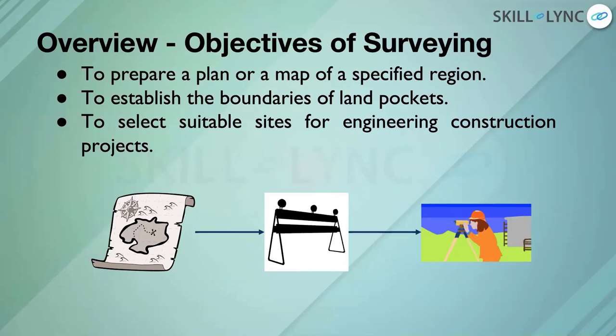So why do we need this? I can explain this better using an example. Let's say between Chennai and Bangalore, the Tamil Nadu and Karnataka governments want to lay down a railway track for a high-speed bullet train. Let's say it's an upcoming project in the next 5 years. So what is the first thing that engineers would be required to do? They would contact the surveyors and ask them to survey the whole region joining Chennai and Bangalore to see what is the economical route in which they can lay down the track.